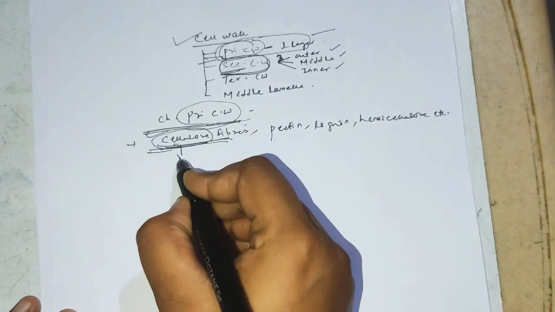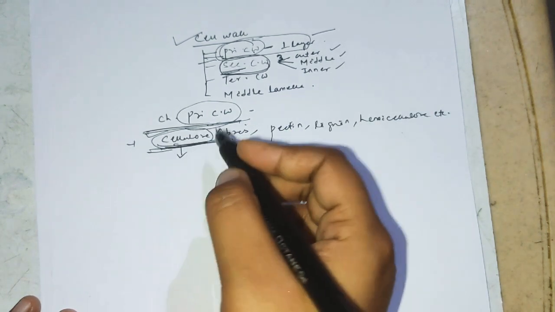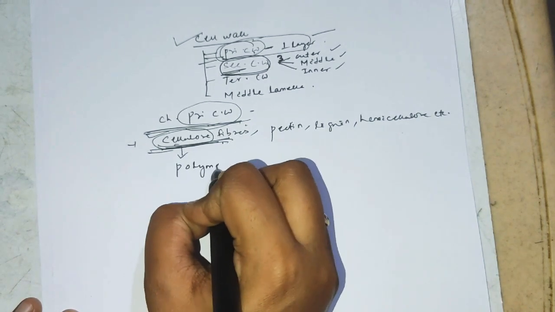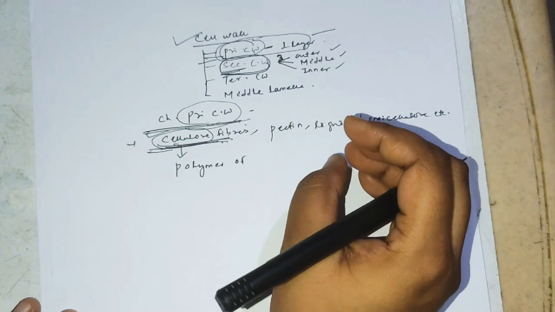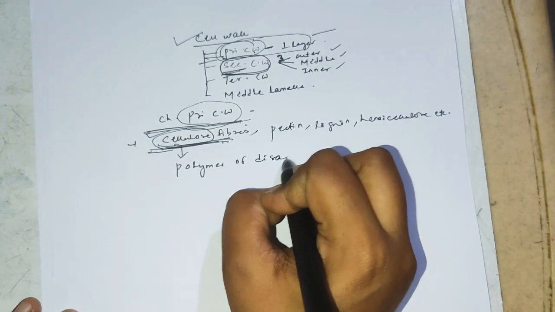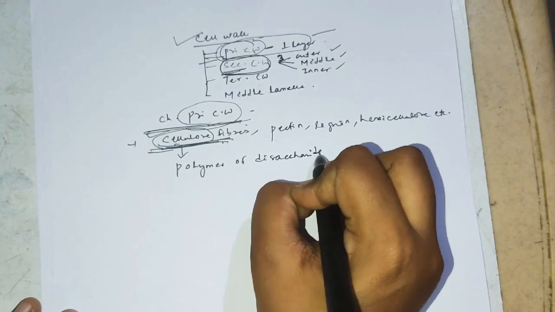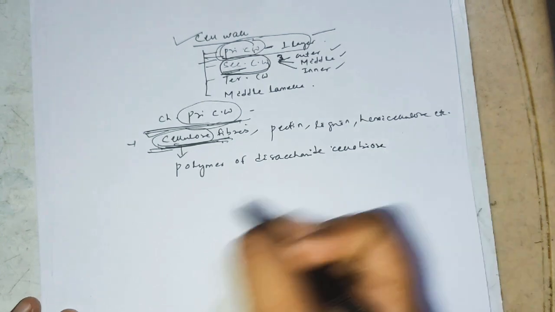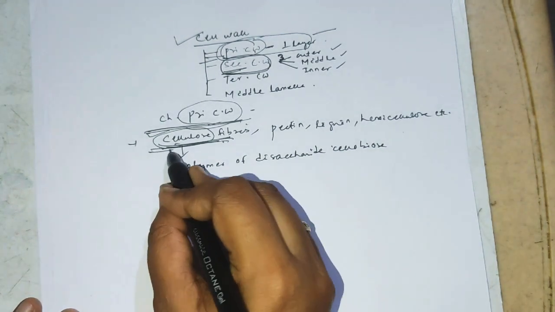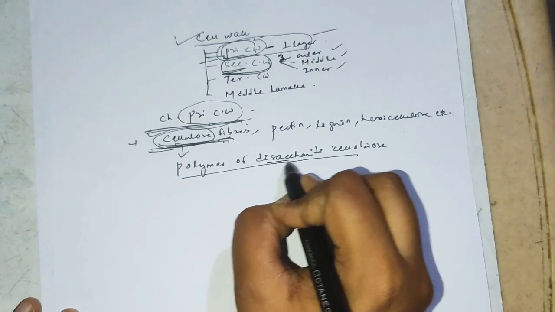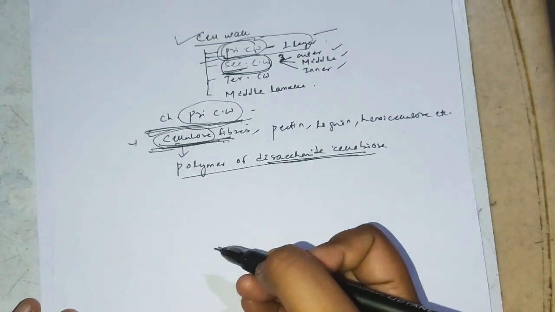The cellulose molecules are polymers of the disaccharide cellobiose. Remember, cellulose molecules are polymers of the disaccharide cellobiose.